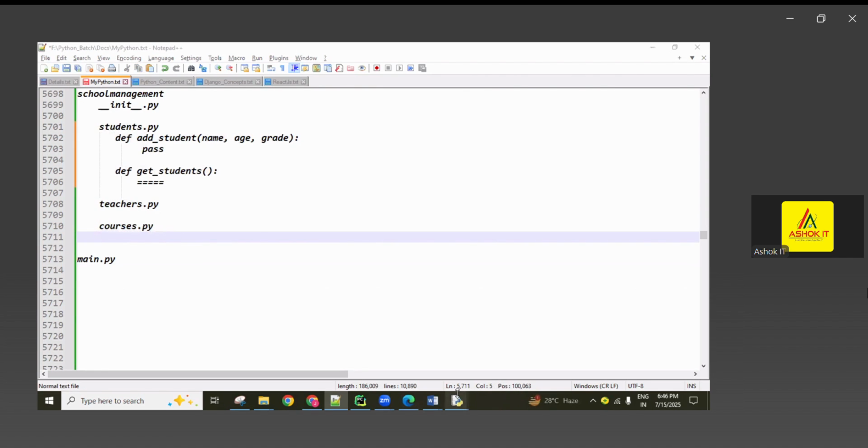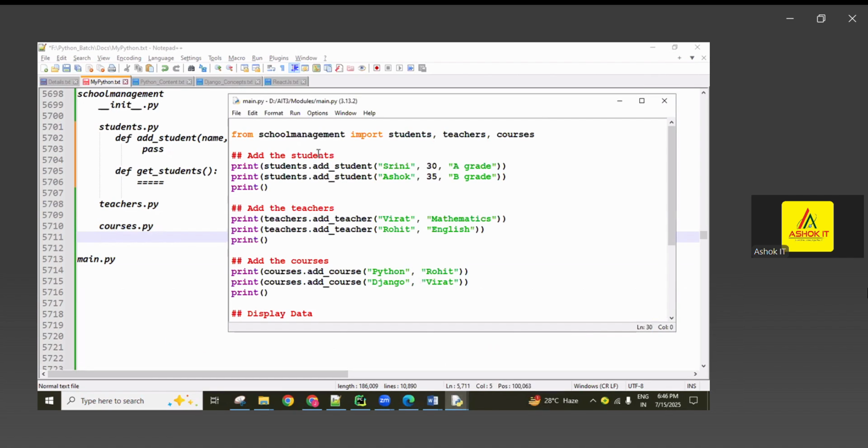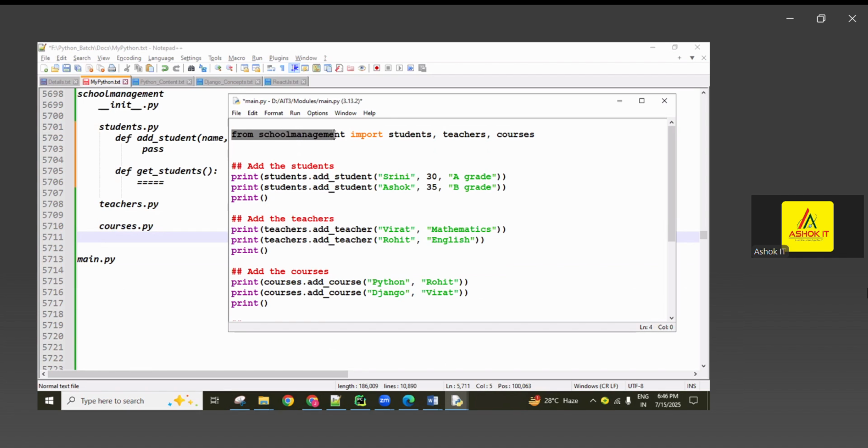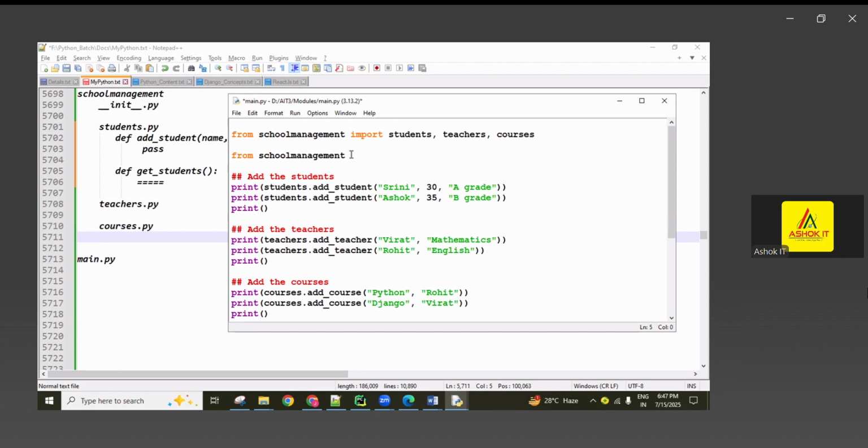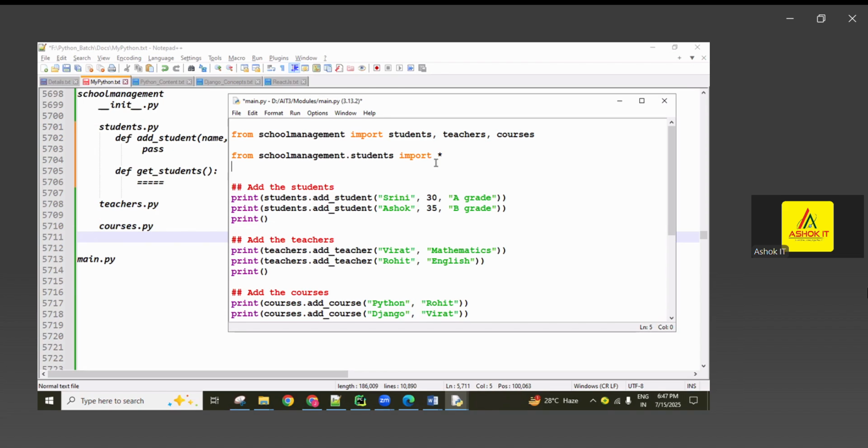So directly modules, if we are importing, guys, in the main module from this package, modules are imported. That's why every time module name dot, like you have to use. Otherwise, if you want, you can also import like this, guys: from package name dot students import, for example, star. Because of this star import from the module, this is the package, in this package this is the module, what are the functions, they're all imported.